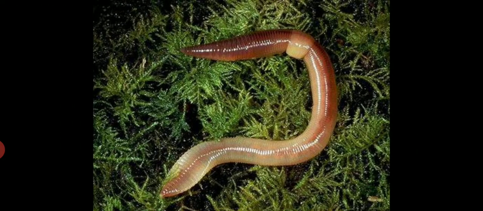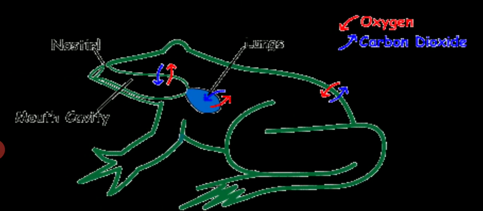Earthworms respire through skin. That's why you have always seen earthworms in moist places. What it does is absorb the dissolved oxygen in the moisture through its skin. Frogs can respire through nostrils as well as lungs. When it is outside on land, it respires through lungs. When it is inside moist soil, it respires through skin.